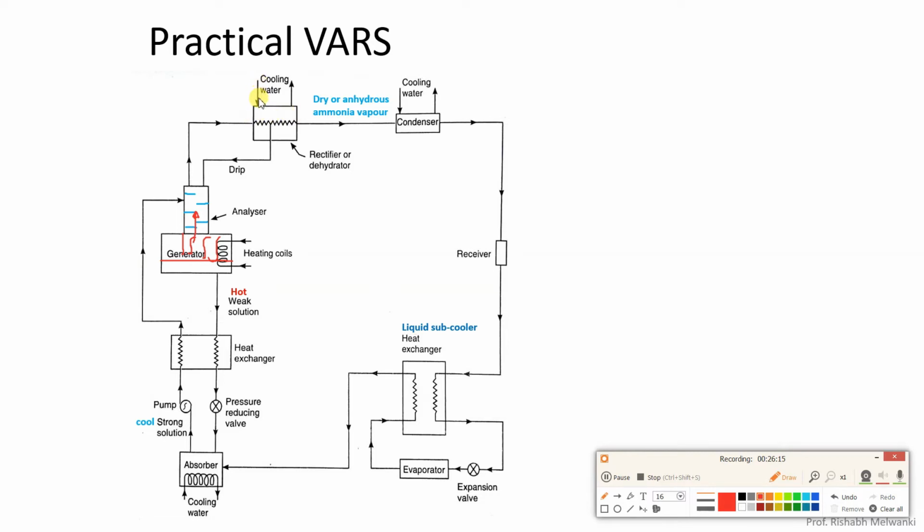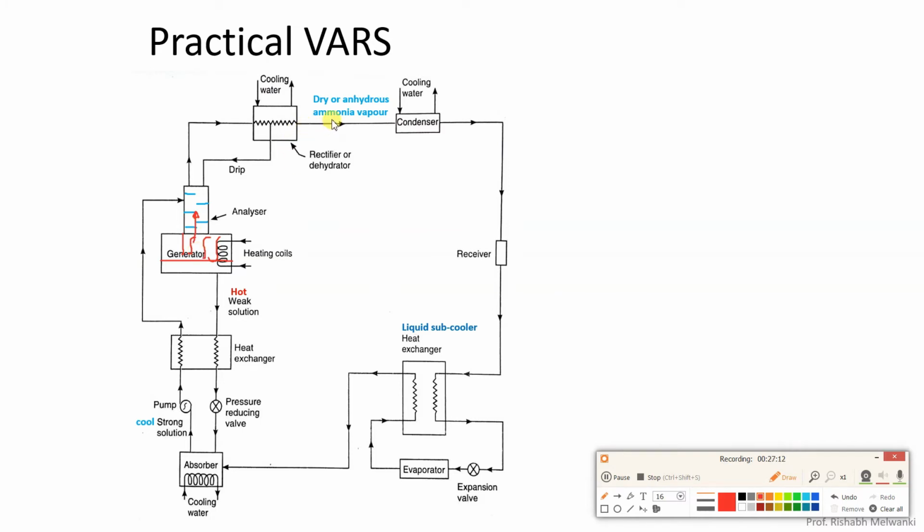Here you can see cooling water enters and this is the cooling water exit. The remaining water vapor will also be condensed into liquid and sent through this drip tube back through the analyzer to the generator.